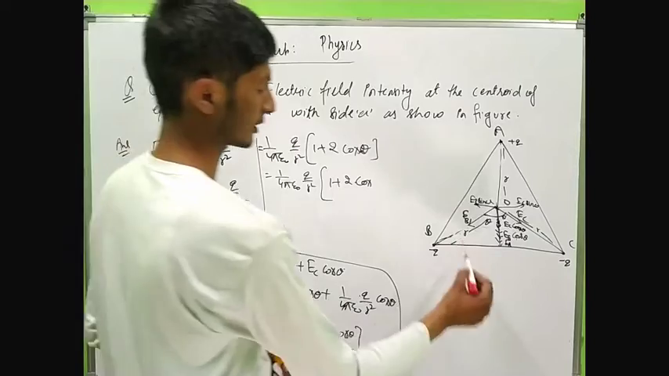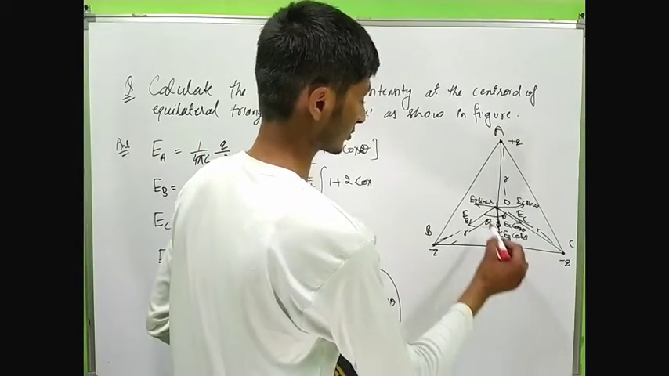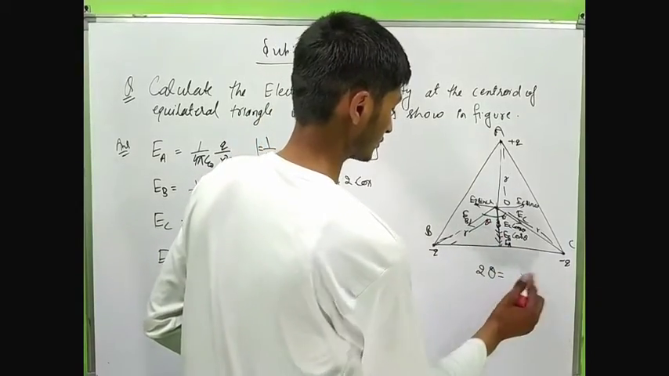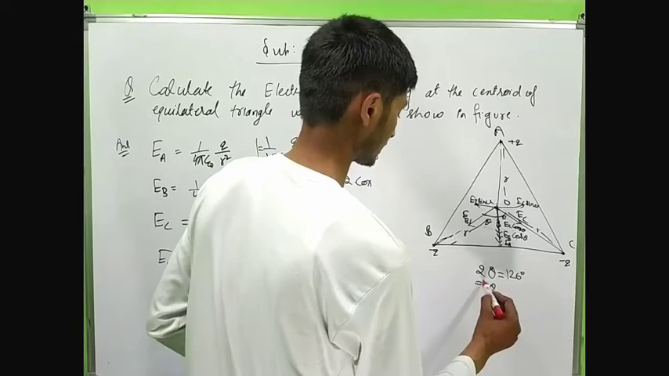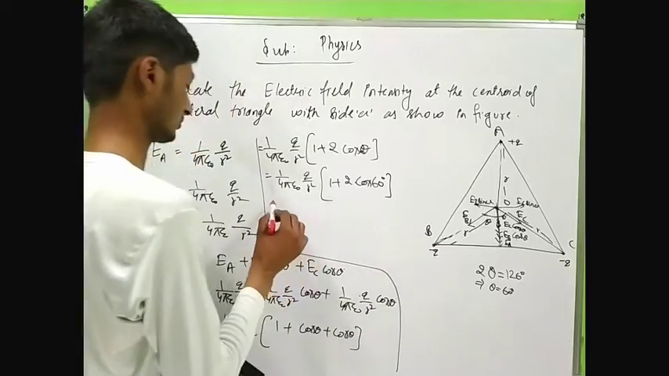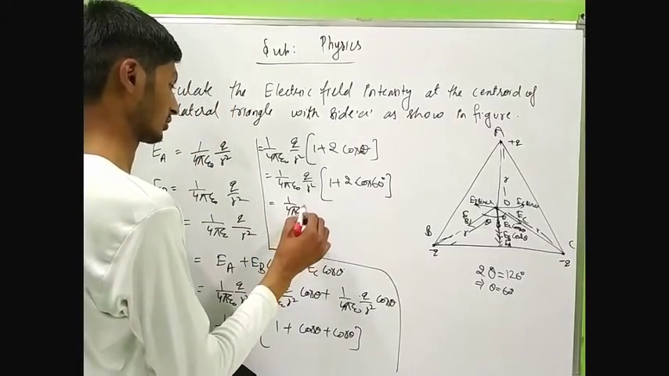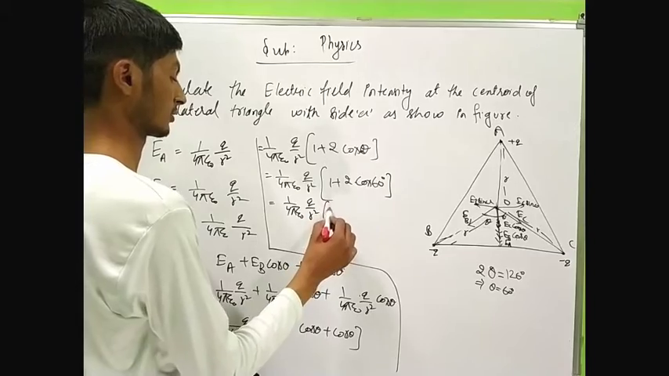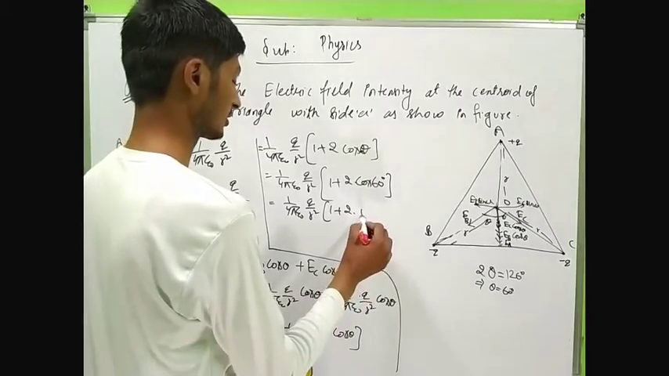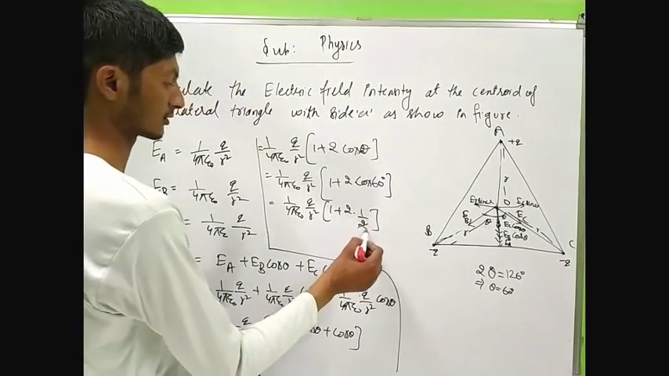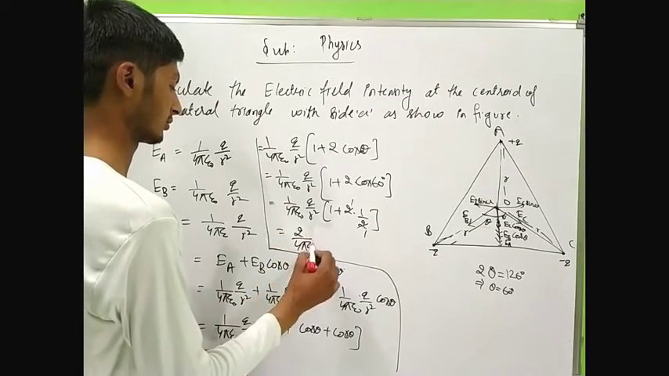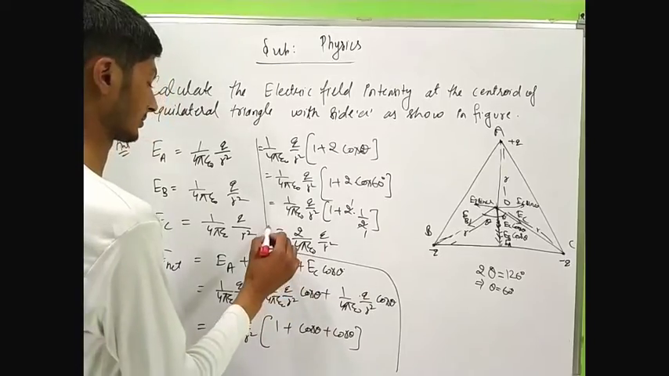What is the value of theta? The value of theta is 60 degree because the whole angle is 120 degree and the whole angle is 2 theta. 2 theta equal to 120, this implies theta equal to 60 degree. So cos 60 degree: 1 by 4 pi epsilon naught q by r square times (1 plus 2). Now putting the value of cos 60 degree, which is 1 by 2, this will cancel. We get 2 by 4 pi epsilon naught q by r square.